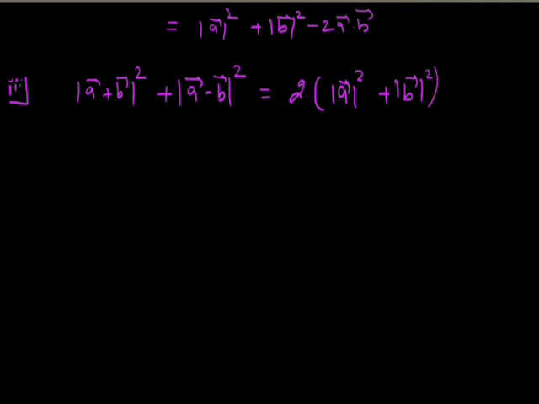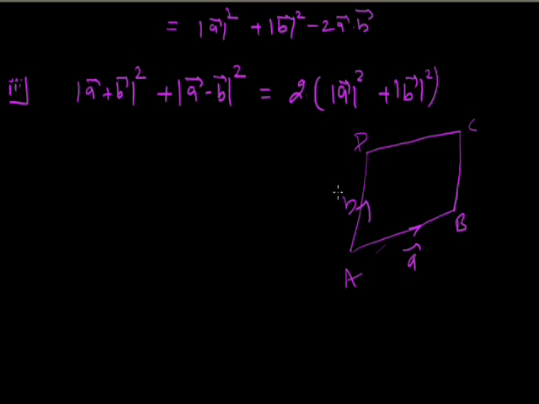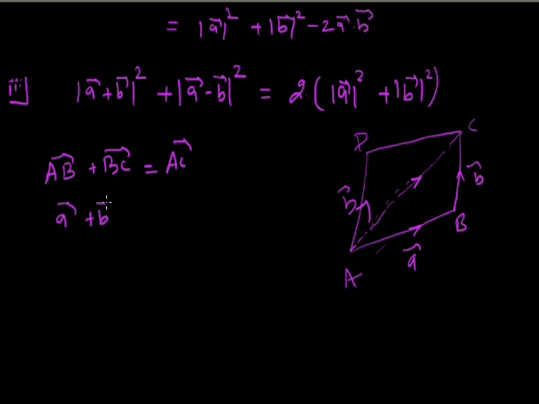Now we have been asked to interpret this geometrically. So let's make the parallelogram ABCD, with sides A vector and B vector. Now join A to C. We know that AB vector plus BC vector is equal to AC vector. So A vector plus B vector equals AC vector.